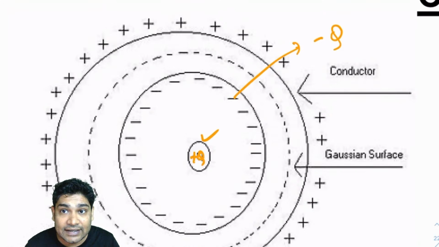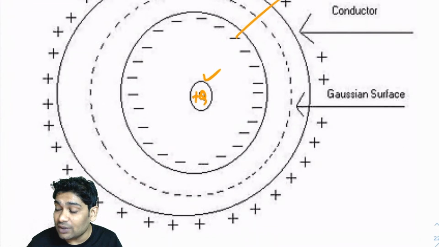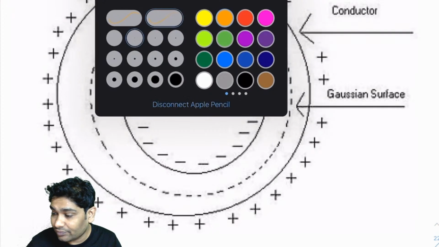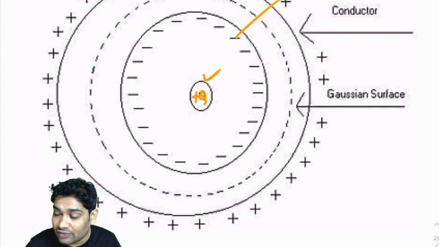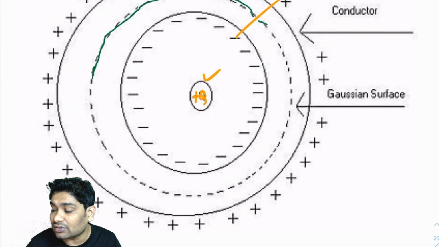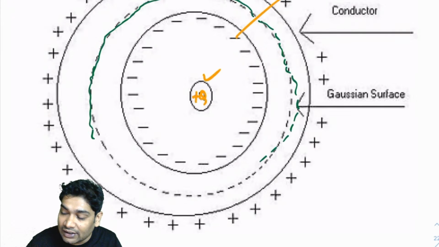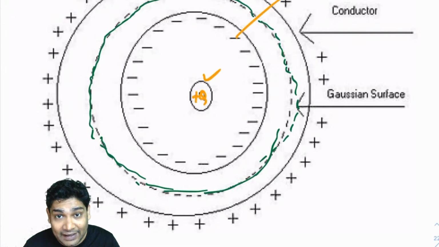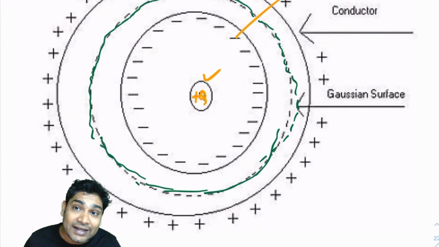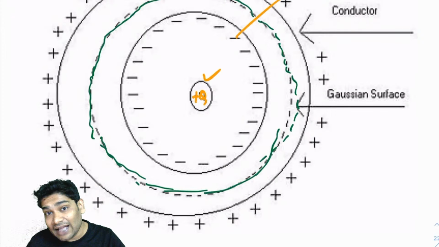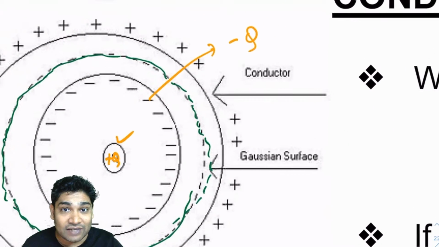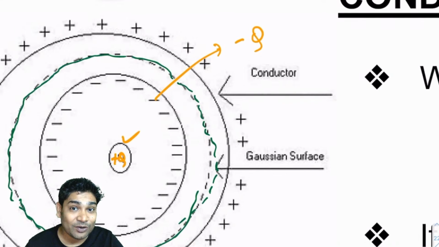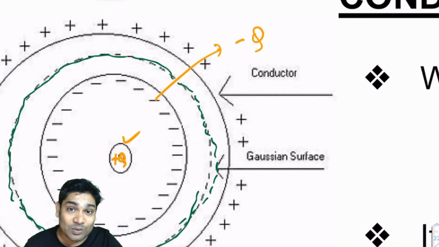How can I say that? That is very easy. This is the hole inside the cavity and this is the outer surface. I take a Gaussian surface inside the volume of the conductor, such that this entire surface lies between the cavity and the outer surface. In electrostatic conditions, I know that E has to be 0, which means the flux through this Gaussian surface is 0. If the flux is 0, then the net charge enclosed has to be 0.